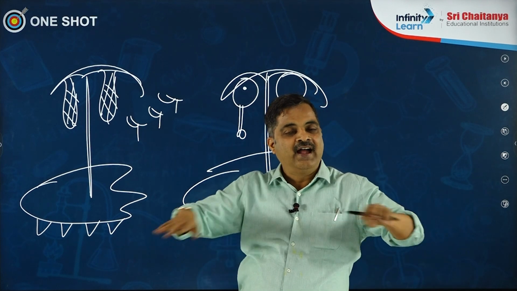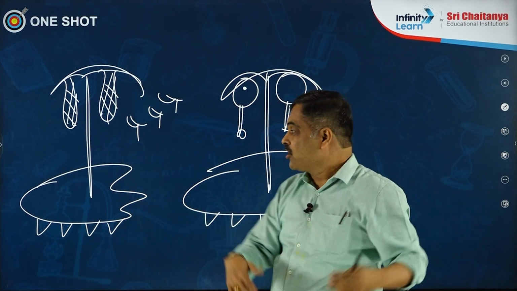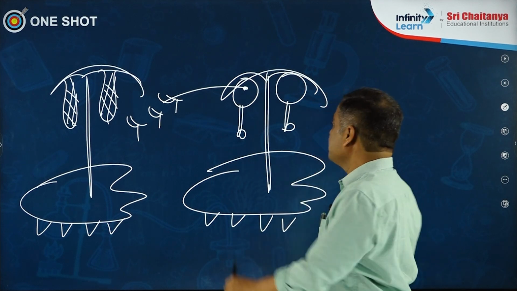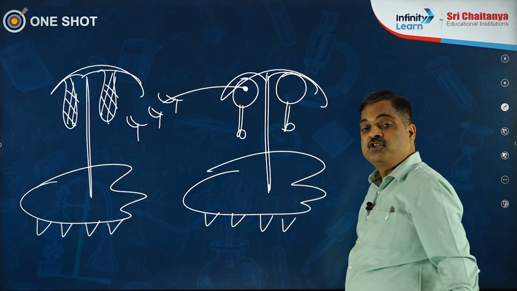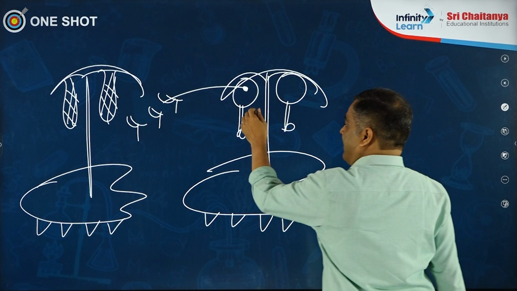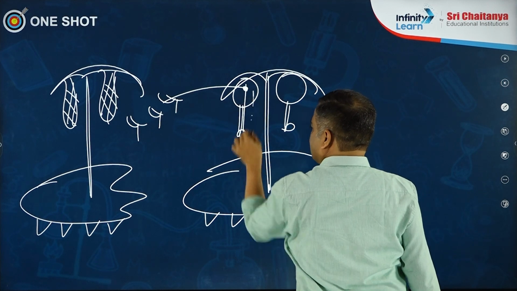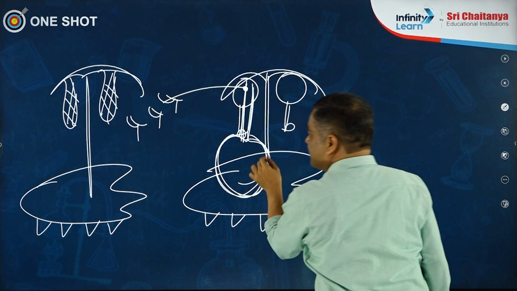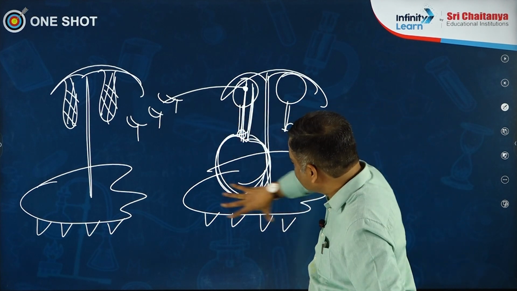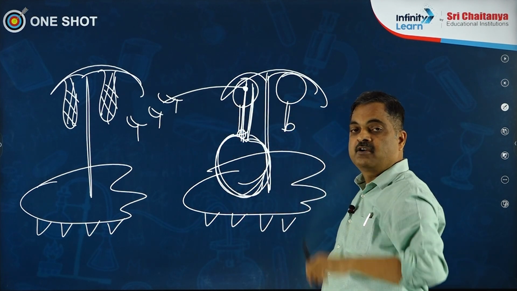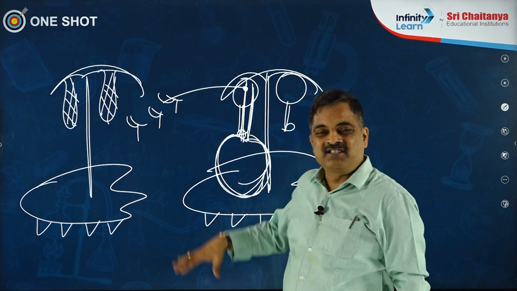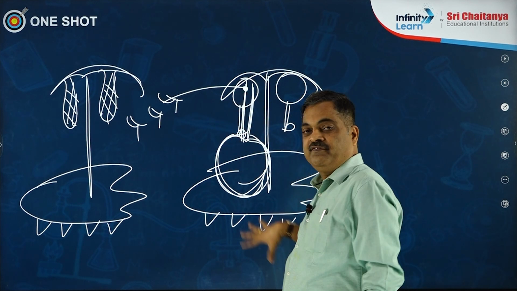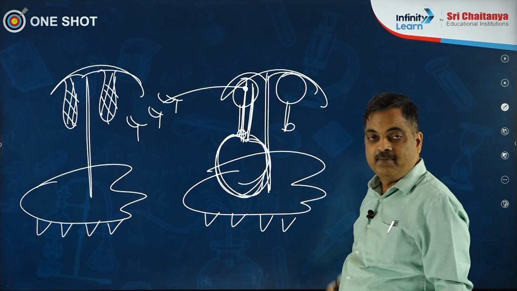So gametophyte, gametangia, gametes. Now what should happen? Gametes fuse to form a zygote, yes. Zygote develops into an embryo, yes. This embryo will develop into the sporophyte. This is the sporophyte: foot, seta and capsule. Look, where is this sporophyte? This sporophyte is attached to the gametophyte, which is very unique of bryophytes. It is nutritionally and physically attached to the gametophyte, which is very unique. This is what you see in bryophytes.